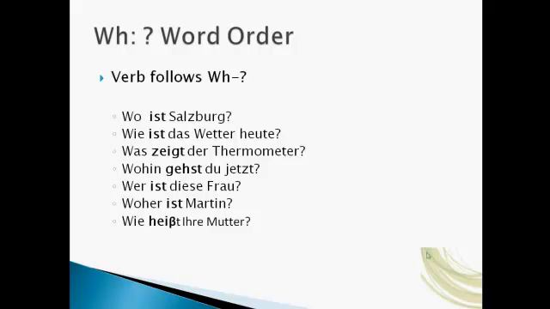And then we also say, what is your mother's name? You would say, wie heißt ihre Mutter? So if we're saying, what is your name? It is much more common to use the verb heißen, which really means called. How is your mother called? But that means, what is her name? It's less common to say, ihr Name ist Alicia. Sie heißt Alicia would be more common.